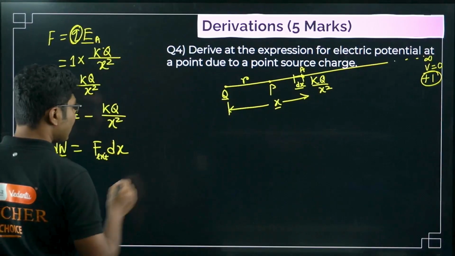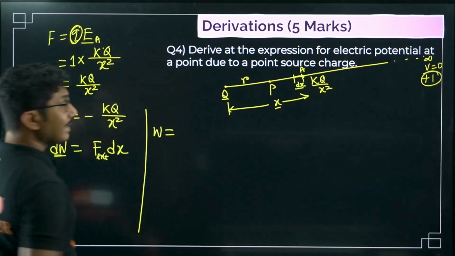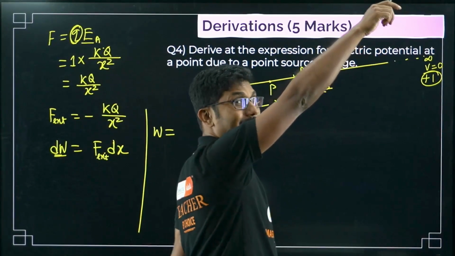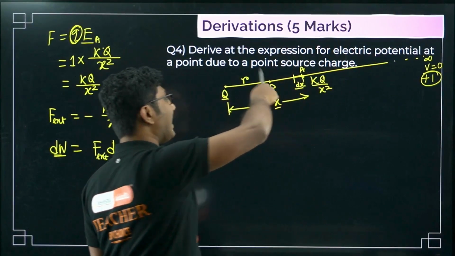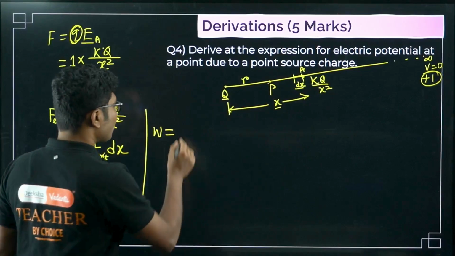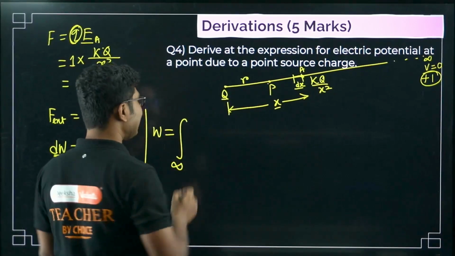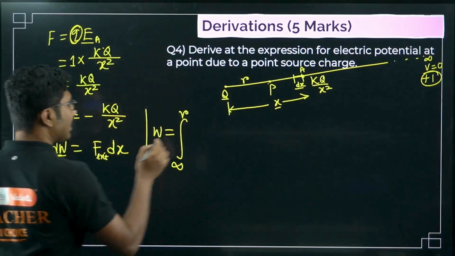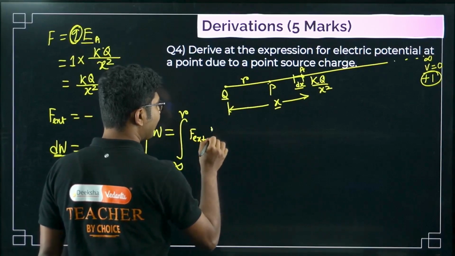Now what is the total work done? The total work started at infinity, and it will end at a distance r. So the total work done is an integration. Our starting point is at infinity, our ending point is at r, and in between we have to add up this small work that we have calculated.